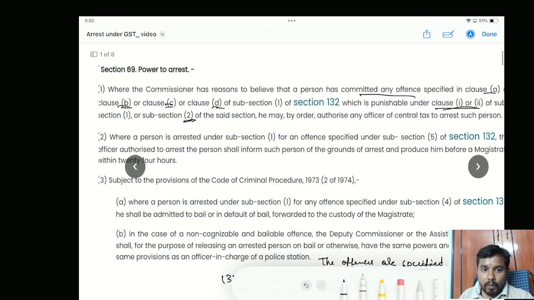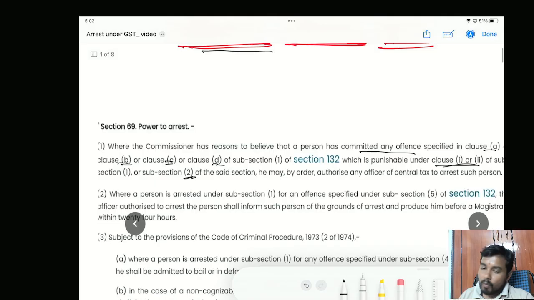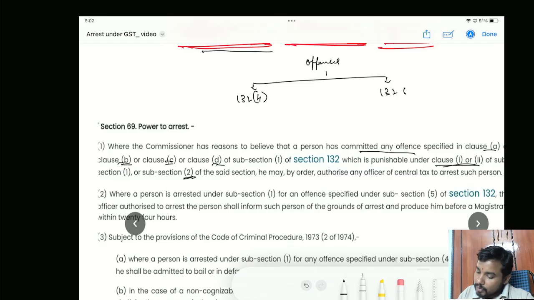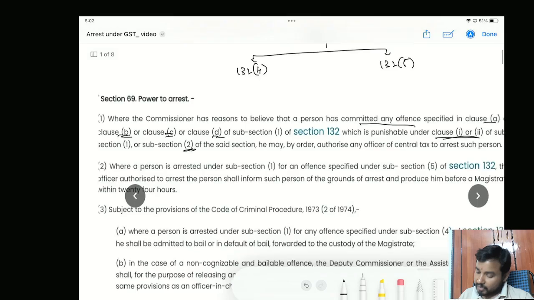Before proceeding to the next aspect, I want to give you a quick overview of the offences under GST. The offences under GST can be broadly classified into 2 categories. This classification has been done not by me, but by section 132 subsection 4 and section 132 subsection 5. Let us quickly look at what section 132 subsection 5 is saying.